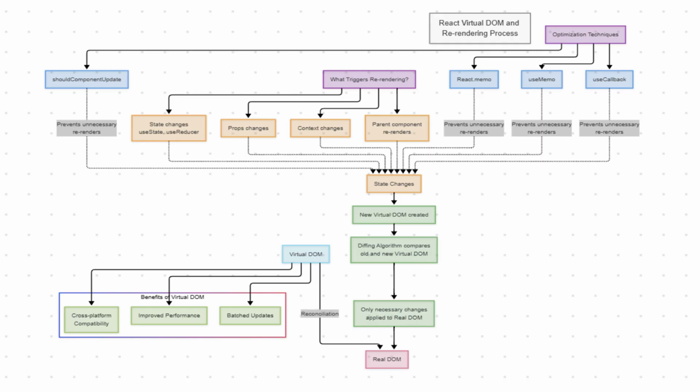Let's see how React decides when to re-render using a simple counter. What happens here? Each time setCount is called, React creates a new virtual DOM and compares it with the old one. React only updates the part that changed, the number in the H2, not the entire UI.